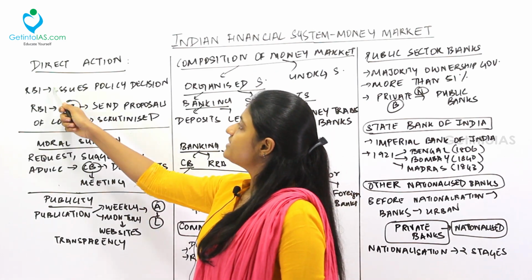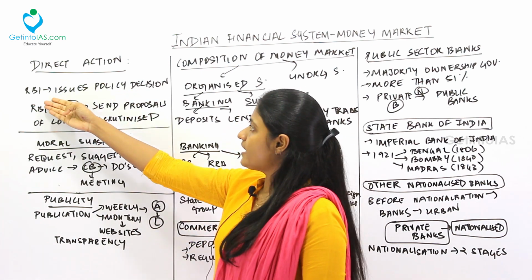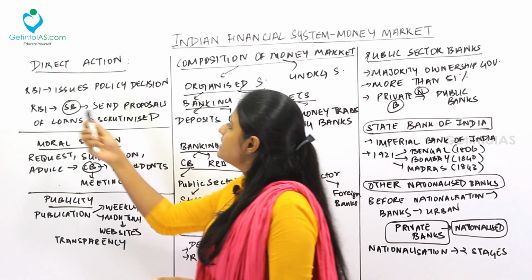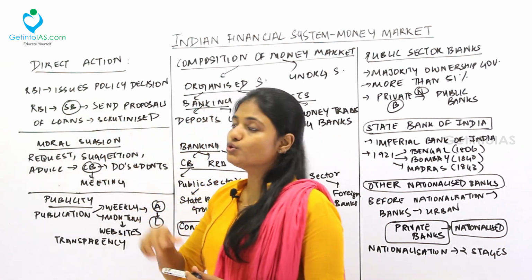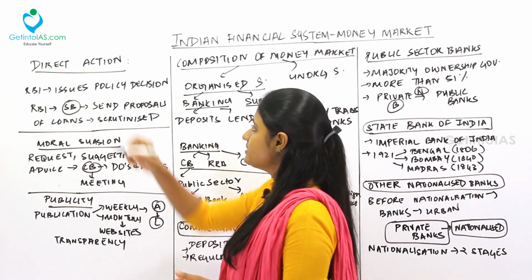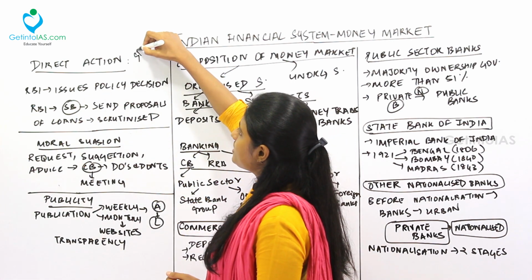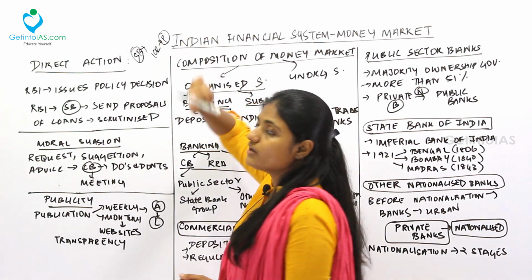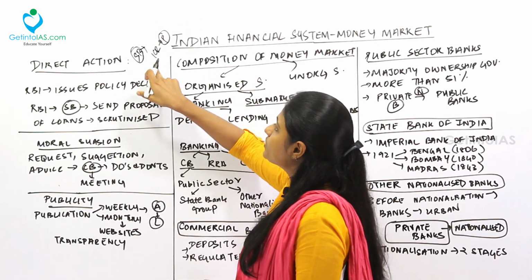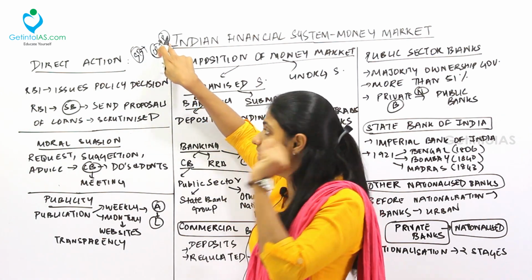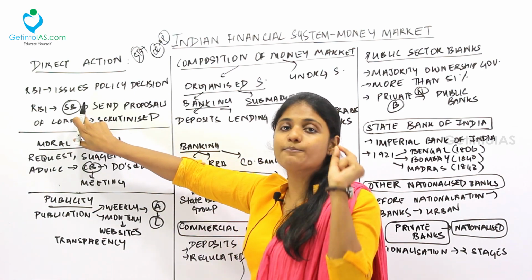So next, moving into the direct action, that is, the RBI issues policy decisions. What the RBI will do is tell the scheduled banks to send proposals of loans and those will be scrutinized. For example, if any scheduled bank is giving a loan of rupees 1 crore to a person, before the bank could lend this 1 crore rupees to this person, RBI will tell this scheduled bank to send proposals.